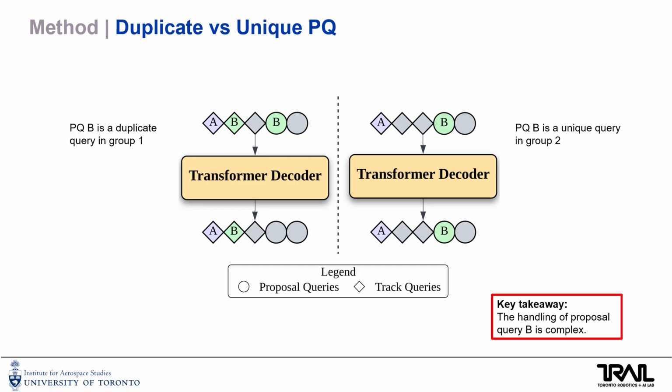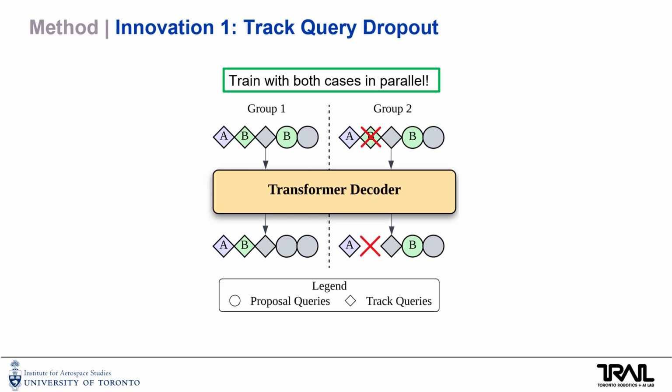This expected behavior of the transformer is fairly complex and dependent on what track queries are actually present. This led to the creation of a simple augmentation designed to better train the decoder to handle this reasoning. Track query dropout involves creating multiple groups of queries during training by removing track queries from the query set.